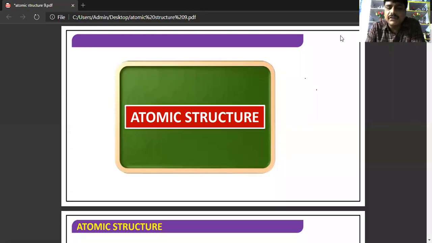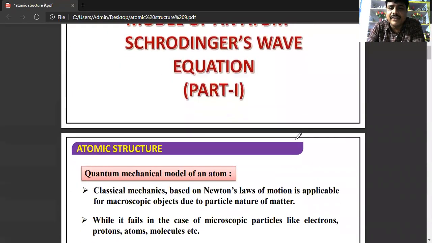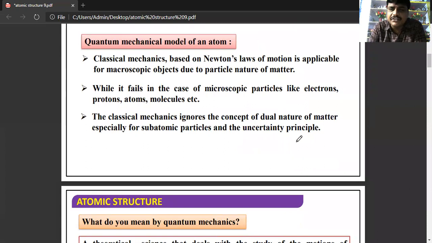Dear students, in this class we'll discuss the Schrodinger wave equation. This Schrodinger equation is based on the quantum mechanical model. Classical mechanics, which is based on Newton's laws of motion, is applicable for macroscopic objects, that means objects having large mass. Classical mechanics failed in the case of microscopic particles, that means particles having very small mass like electrons, protons and atoms.